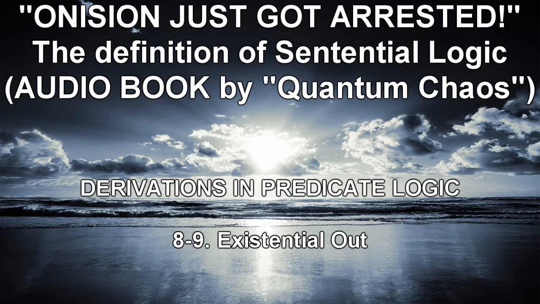Example 2: 1. ∃xFx, Pr. 2. ∀x(Fx → Gx), Pr. 3. ∀x(Gx → Hx), Pr. 4. Fa, ∃E 1. 5. Fa → Ga, ∀E 2. 6. Ga → Ha, ∀E 3. 7. Ga, →E 4, 5. 8. Ha, →E 6, 7. 9. Ga ∧ Ha, ∧I 7, 8. 10. ∃x(Gx ∧ Hx), ∃I 9.